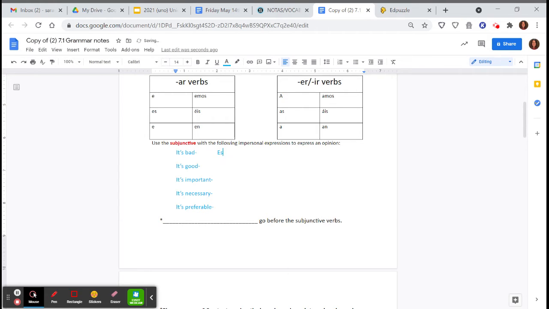It's bad would be es malo. It's good, es bueno. It's important, es importante. It's necessary, es necesario. It's preferable, es preferible.